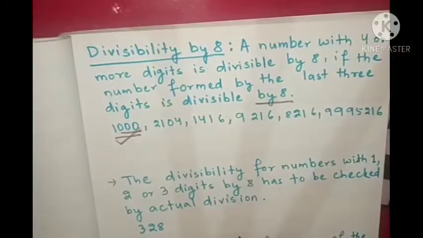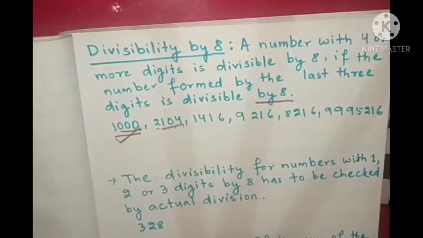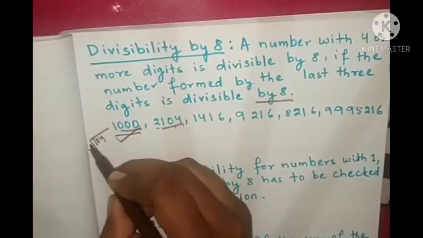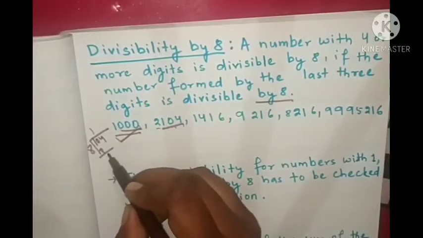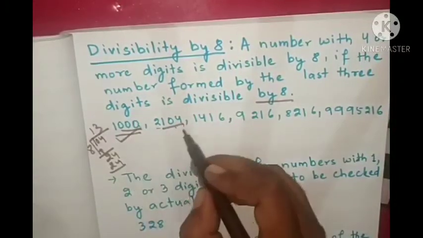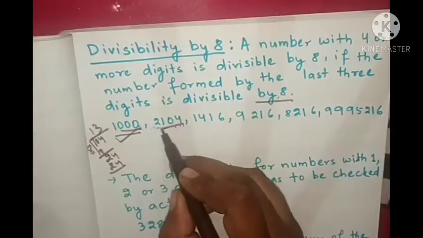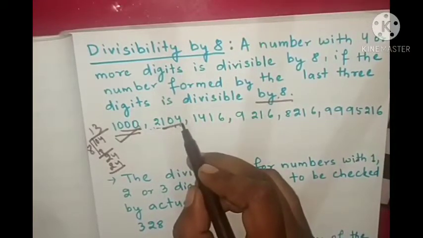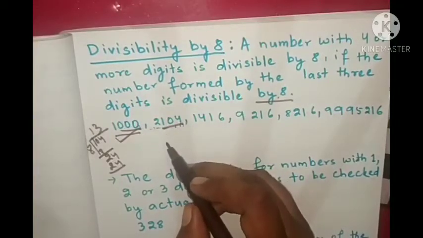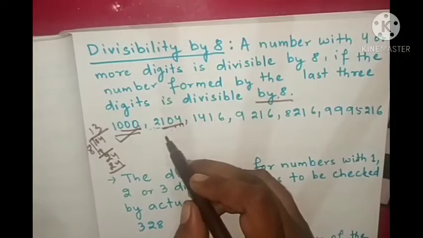Next you see 2104. So the last 3 digits are 104. I'll check if 104 is divisible by 8 or not. 8 1s are 8, 8 2s are 16, 8 3s are 24. So 104 is divisible by 8. That's why 2104 is divisible by 8.